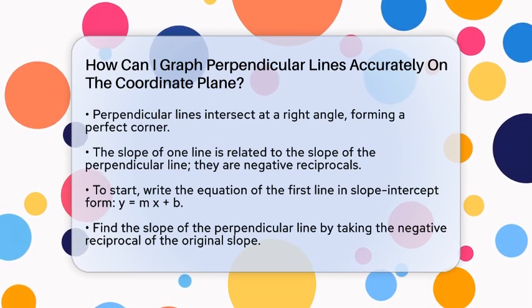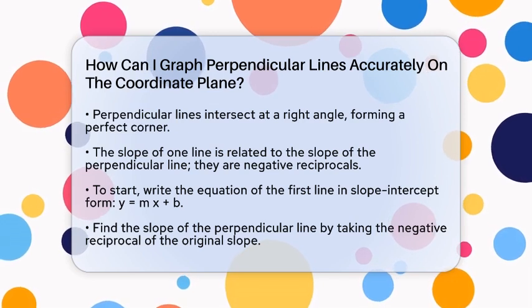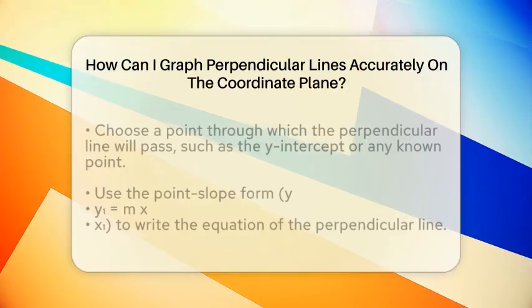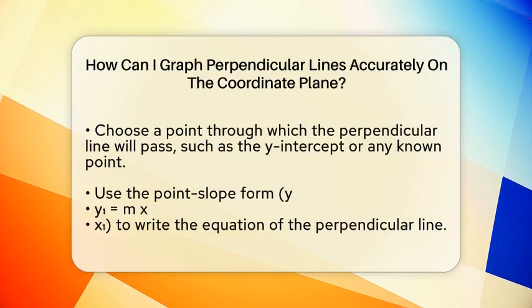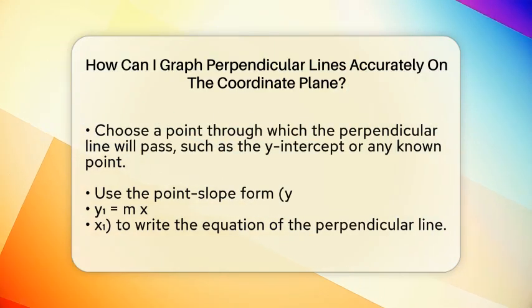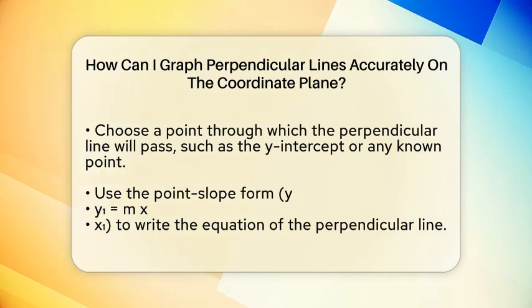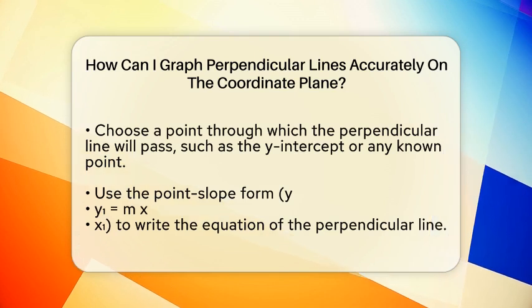negative 1/2. Start with the equation of the first line, usually written in slope-intercept form, which is y equals m times x plus b. Here, m is the slope, and b is where the line crosses the y-axis. Once you have that, find the slope of the perpendicular line by taking the negative reciprocal of the original slope. So if the original slope is 3, the perpendicular slope will be negative 1/3.